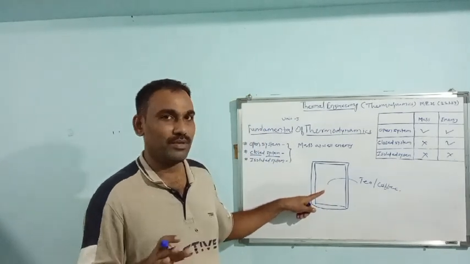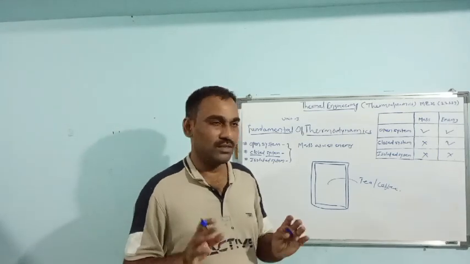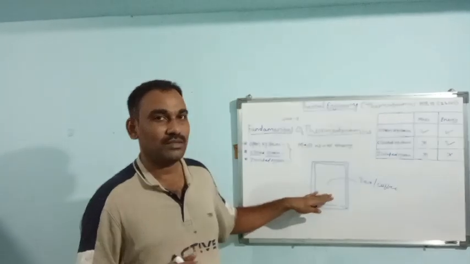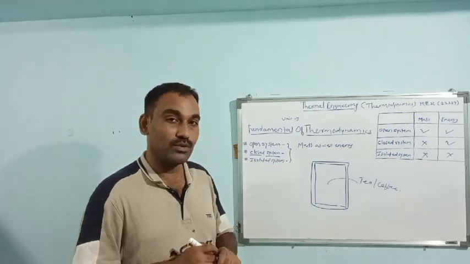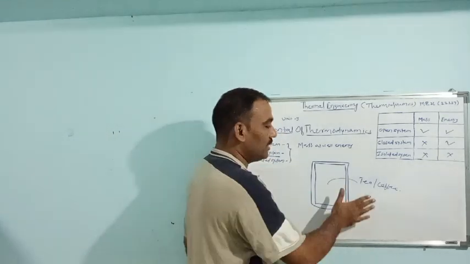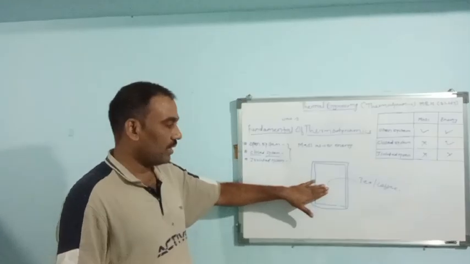The same device can be used. There is no compulsion that the hot fluid should be stored into such devices. Cold fluids can also be stored. But I take the example of hot fluids, that is tea, coffee, or hot milk.